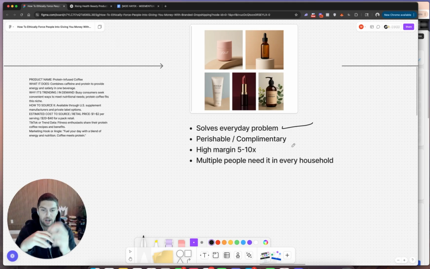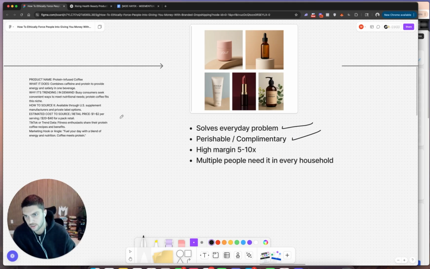A lot of times we try to sell these products that add a new step, like a new habit or a new routine or a habit change in a consumer's lifestyle. And we all know how hard it is for somebody to build a new habit. For example, let's say you decide to sell, I don't know, like that blue infrared sauna steak, whatever it was. Most likely people don't already use something like that with their skincare routine. So the idea of adding one more step or adding a new thing into their life is just going to make it harder for them to use it. And a lot of times people will probably use it once, twice, don't get instant results, therefore they'll get rid of it. So in our case, protein coffee is complementary. So we're going to check that out.